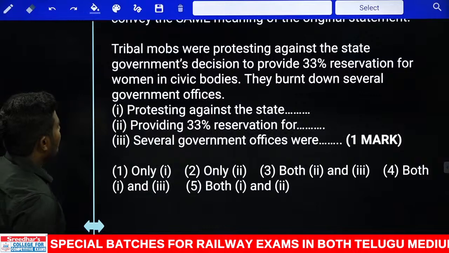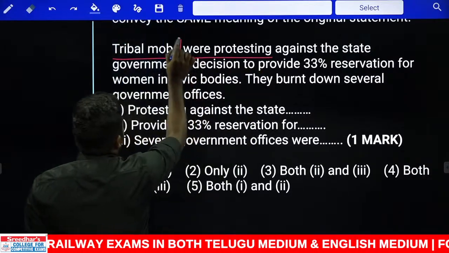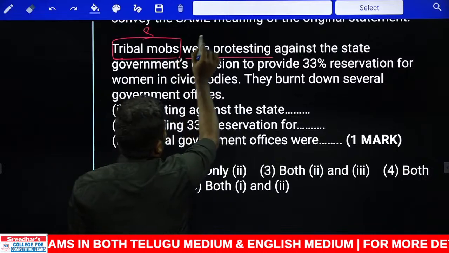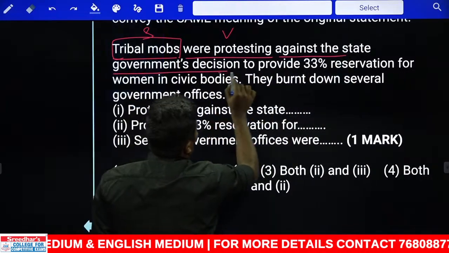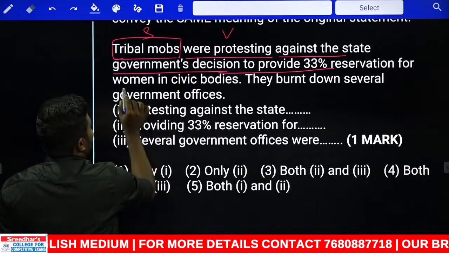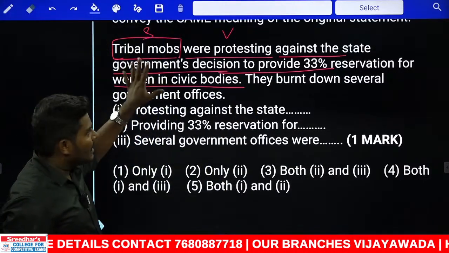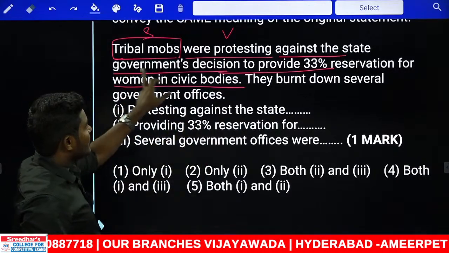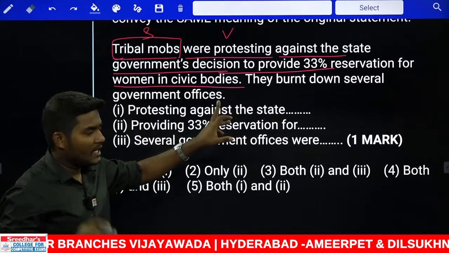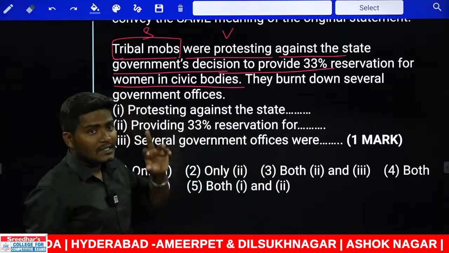Next, 152. Look at the sentence again. Tribal mobs were protesting. Tribal mobs is the subject of the sentence. Were protesting is a verb against the state government's decision to provide 33% reservation for women in civic bodies. There are some tribal mobs, tribal people who are protesting. Protesting against what? Protesting against the state government's decision. What is the decision taken by the state government? To provide 33% reservation for the women in the civic bodies.